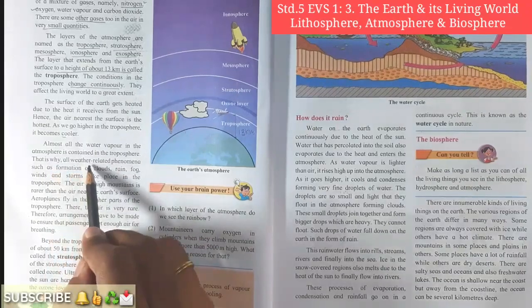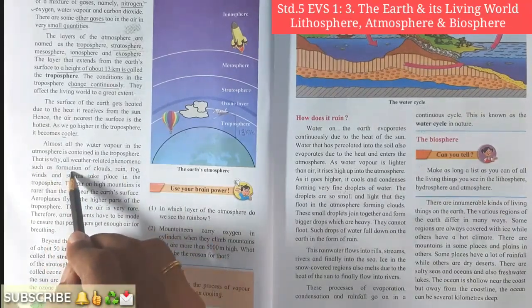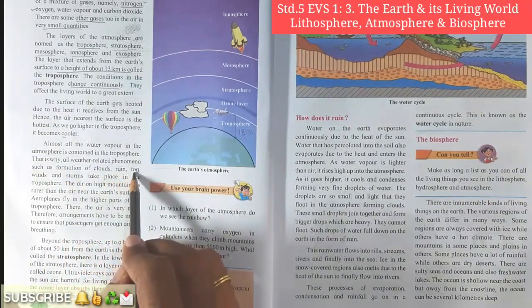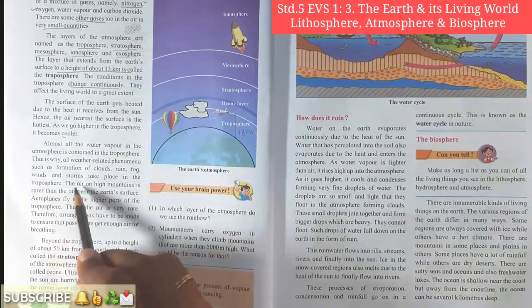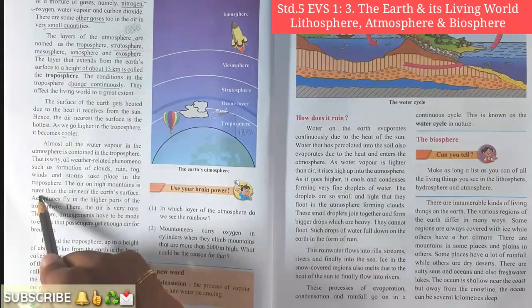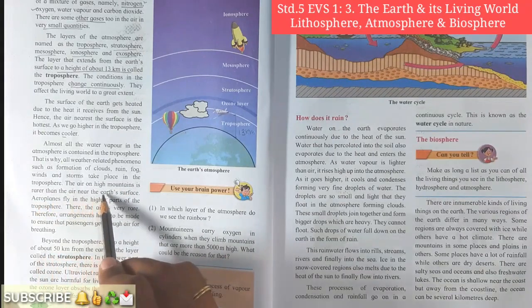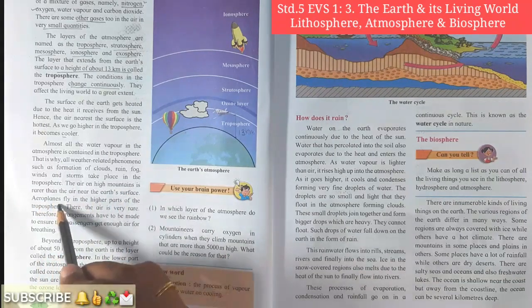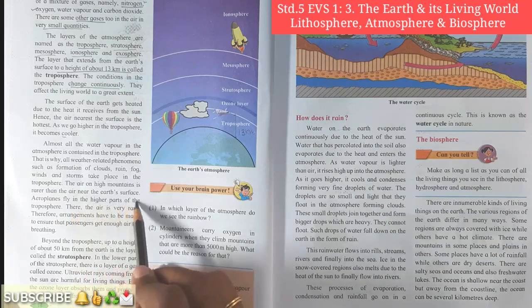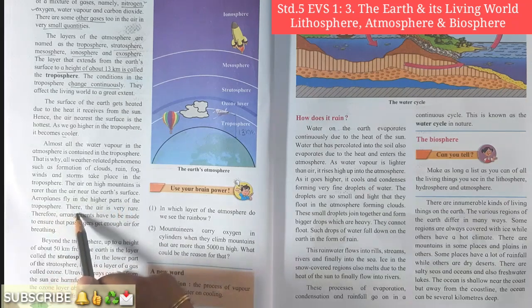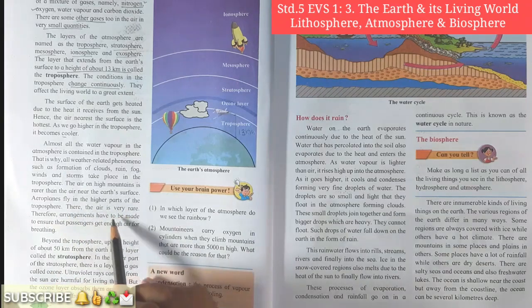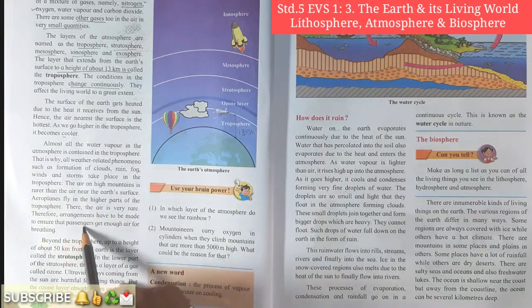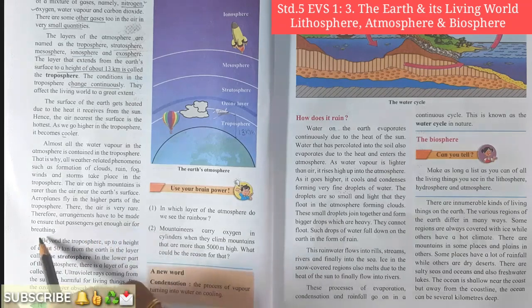That is why all weather related phenomena such as formation of clouds, rain, fog, winds and storms take place in the troposphere. The air on the high mountains is rarer than the air near the Earth's surface. Aeroplanes fly in the higher parts of the troposphere. There, the air is very rare. Therefore, arrangements have to be made to ensure that passengers get enough air for breathing.